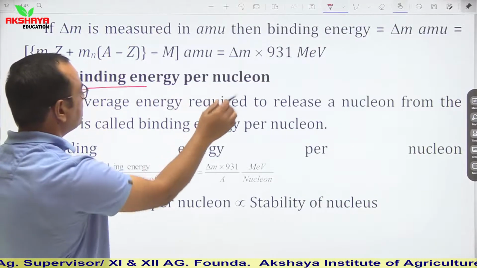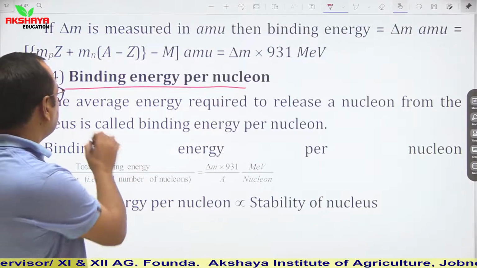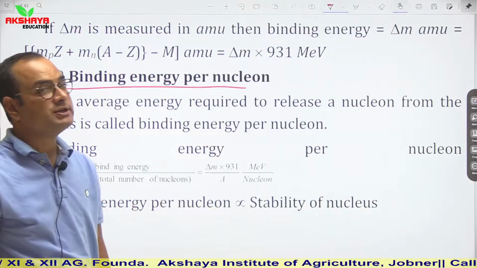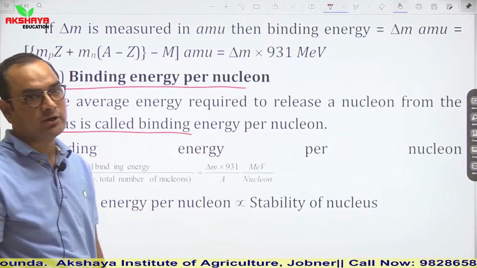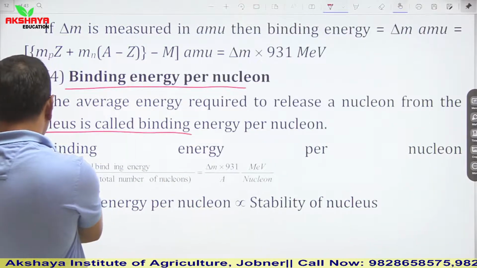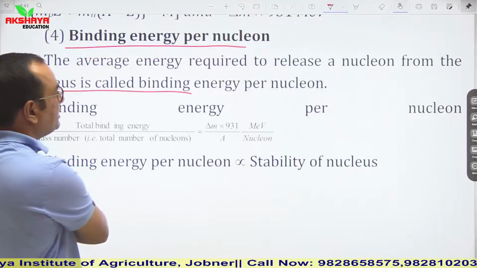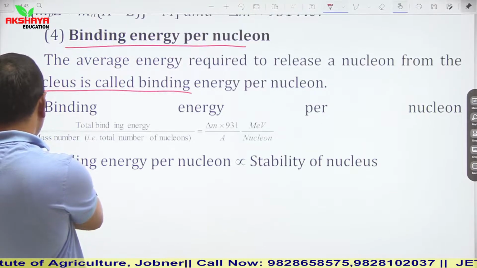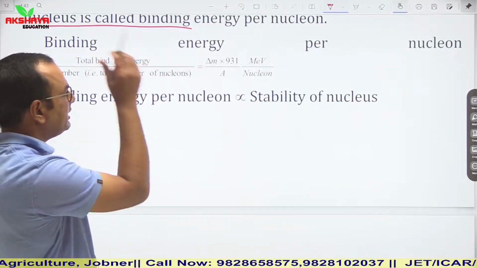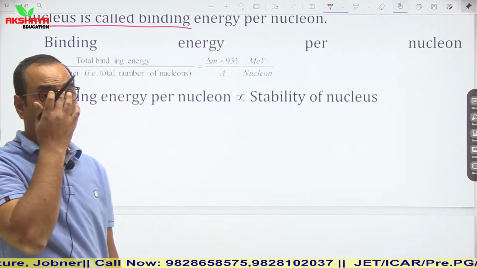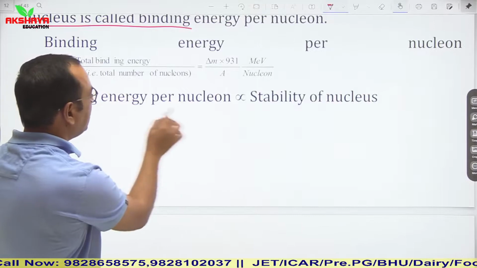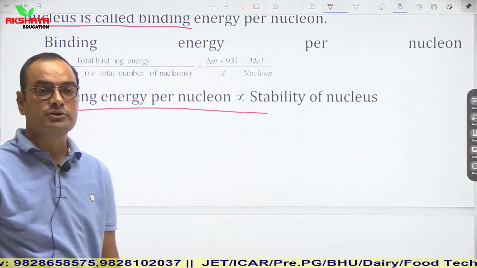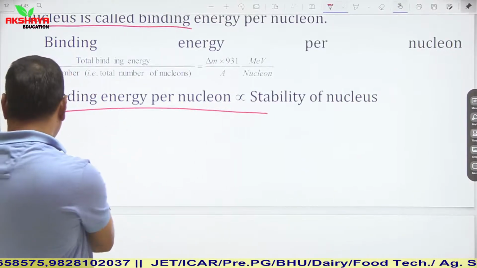Binding energy per nucleon. The average energy required to release a nucleon from the nucleus is called binding energy per nucleon. So see, it is again simple: del E upon A. It is known as binding energy per nucleon. So binding energy per nucleon is directly proportional to the stability of nuclei. We have discussed it earlier.